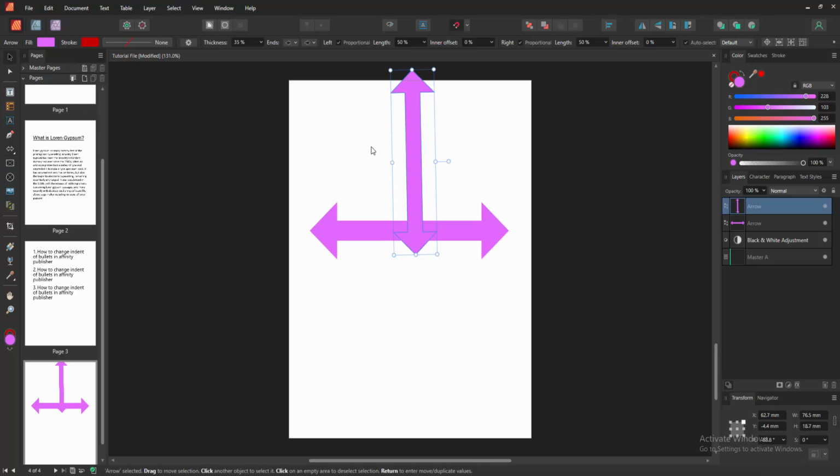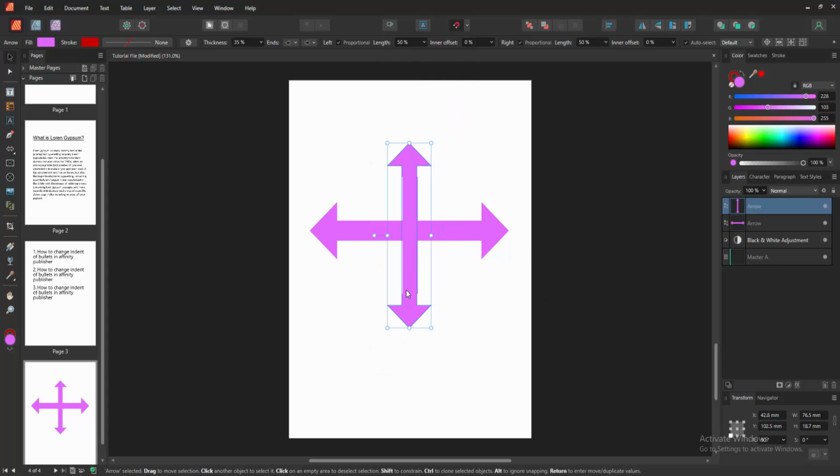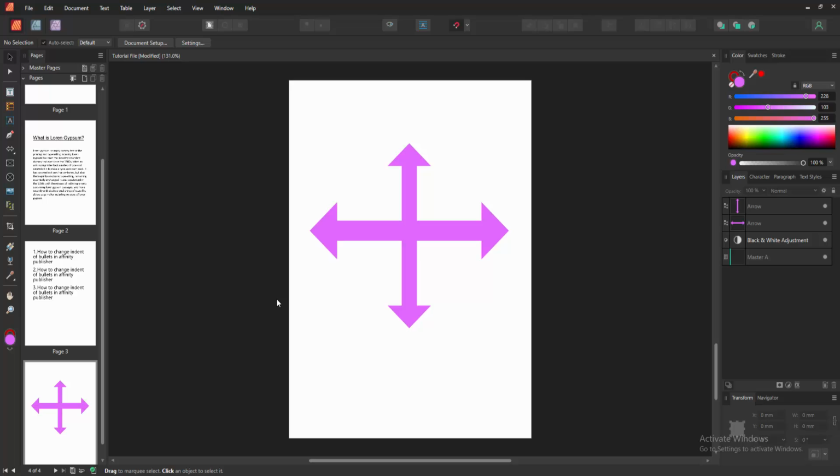Then select the move tool and make it middle. You can rotate this using the transform menu. Now we can see we inserted a connector arrow very easily.